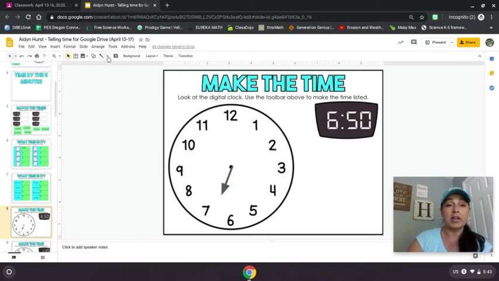Do the same thing again. Come up here, click arrow, decide where you want the minute hand to go. If you don't like it, click on it again. Whoops. And hit backspace, and that will totally delete it for you.